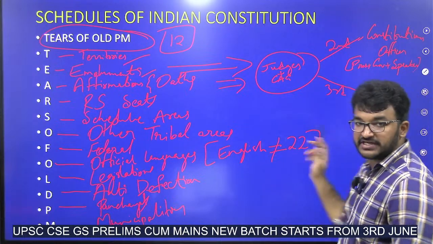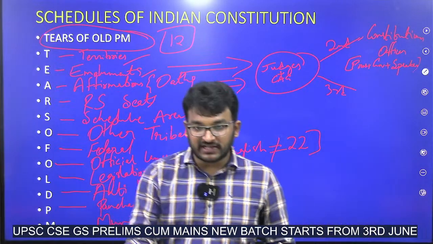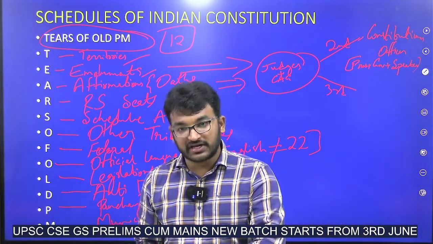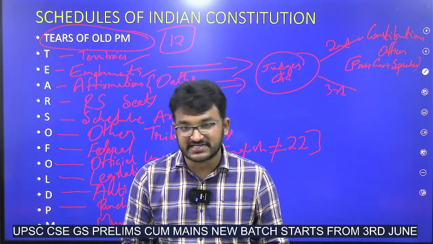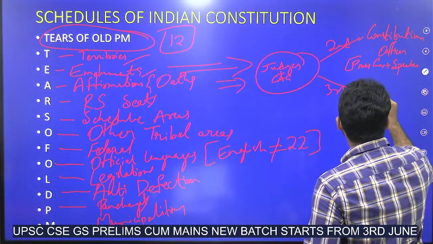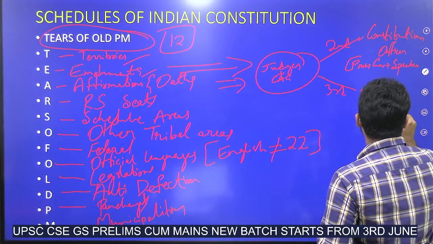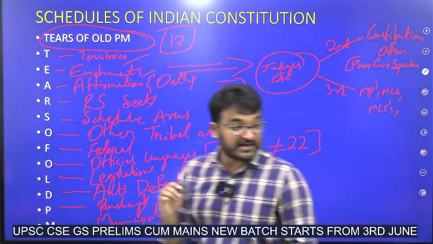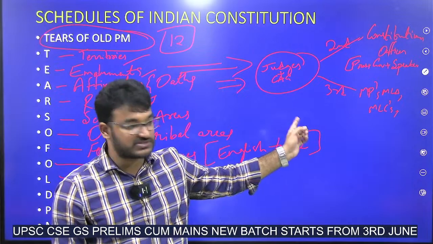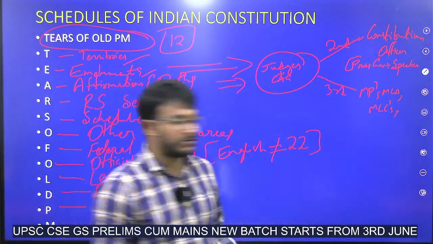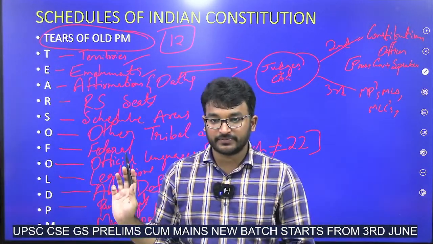Similarly, in the third schedule, judges and CAG, along with them, all those who participate in the elections and get elected as public representatives, meaning MPs, MLAs, MLCs and all. They have to take the oath, no? Their oath and affirmation is also part of the third schedule. Fourth schedule, Rajya Sabha seats and all, the remaining is the same.